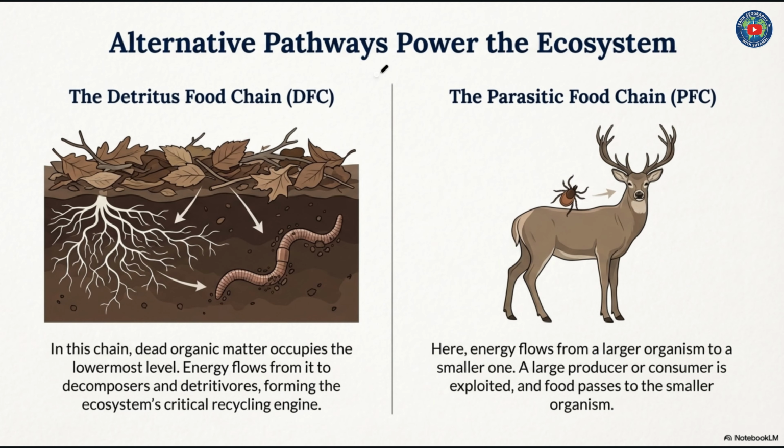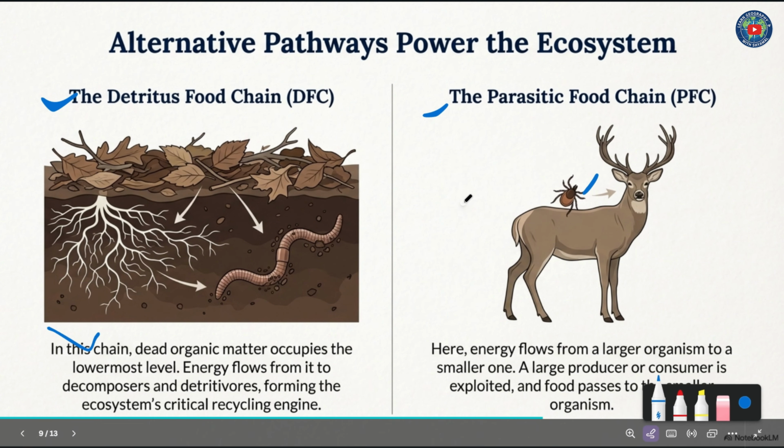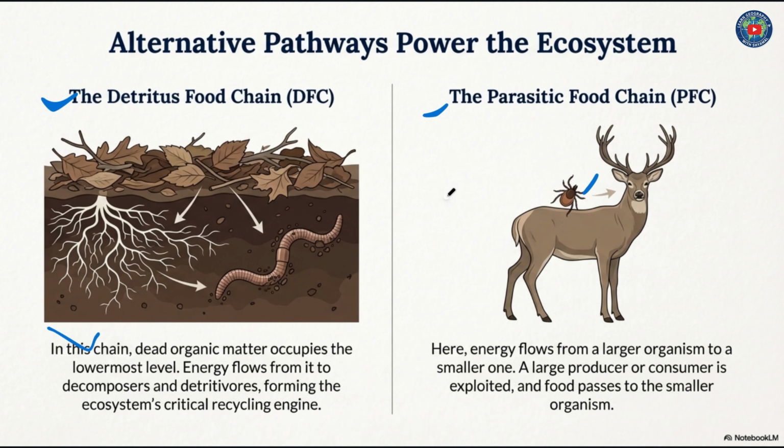Alternative pathways also power the ecosystem. In the detritus food chain (DFC), dead organic matter occupies the lowermost level, and energy flows from it to decomposers and detritivores, forming the ecosystem's critical recycling engine. And similarly, the parasitic food chain (PFC): here energy flows from a larger organism to a smaller one, like a mosquito. A large producer or consumer is exploited and food passes to the smaller organisms.